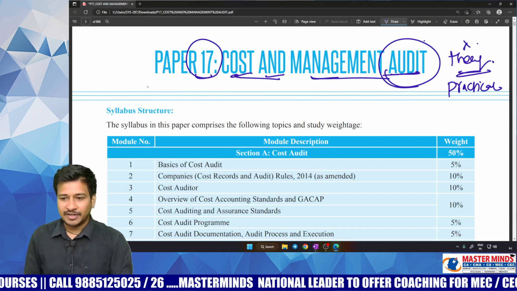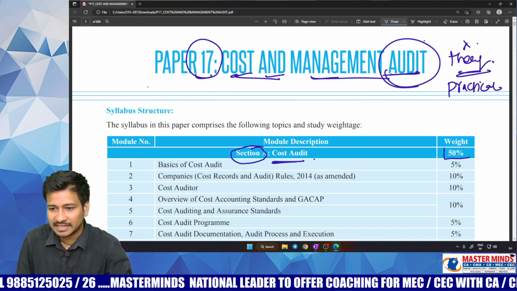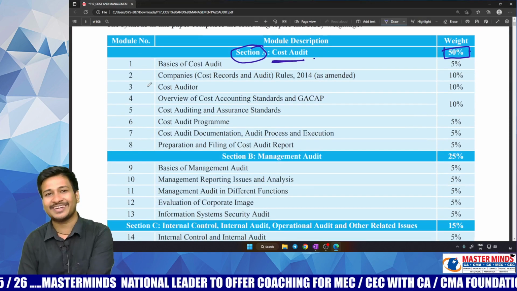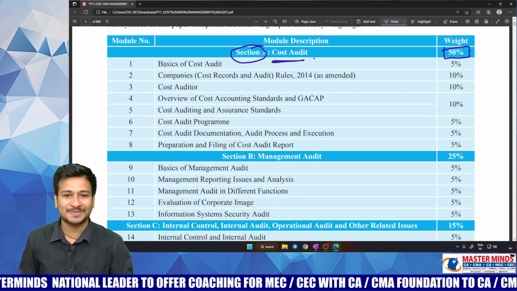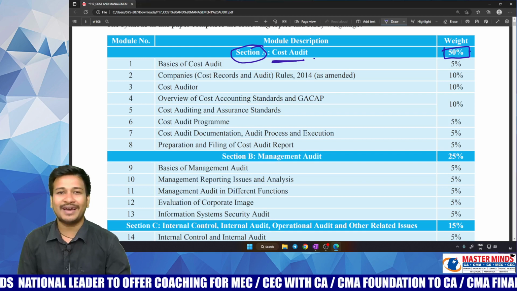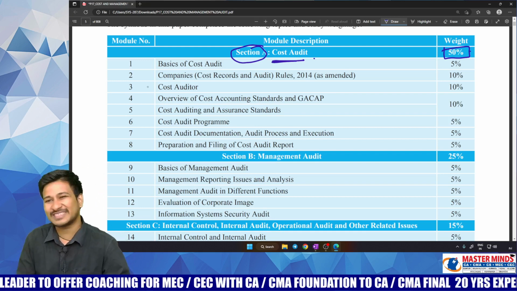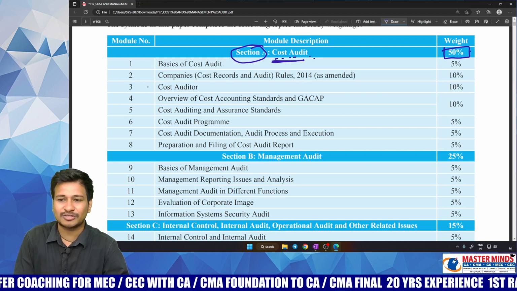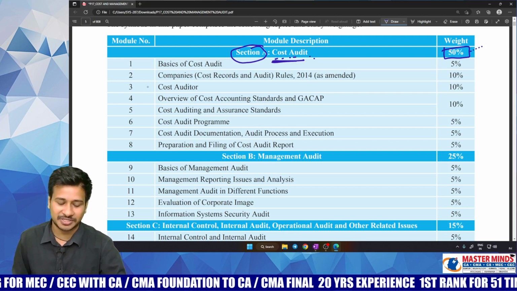So for your kind information, if you have seen Section A, which is cost audit, it carries about 50% weightage. As you should understand, since you are going with the profession of CMA, cost and management accounting, you will have some specialized fields with respect to costing subjects or management subjects, and one of them is cost audit, which caters to an average of 50% marks in your examination.